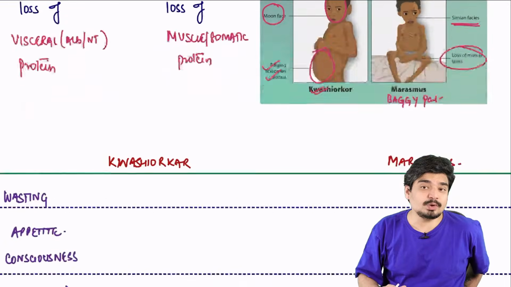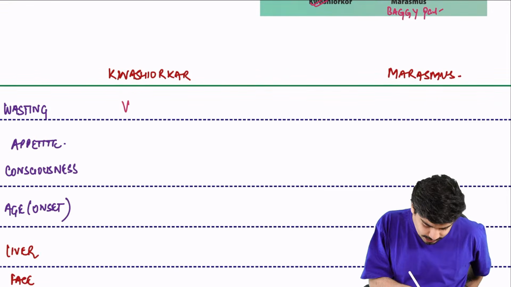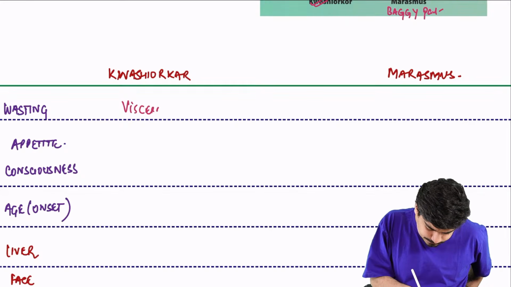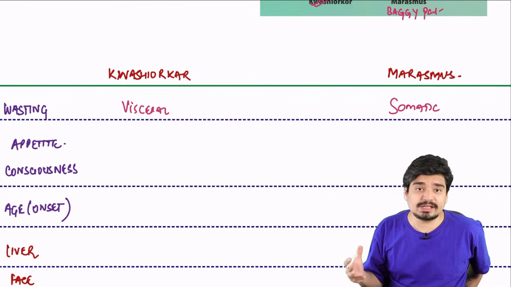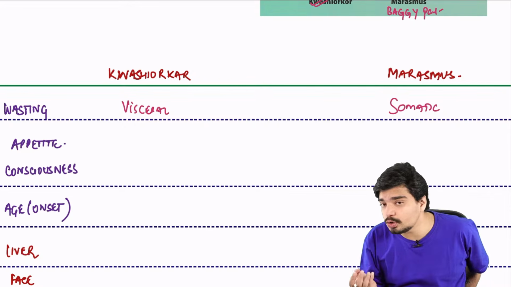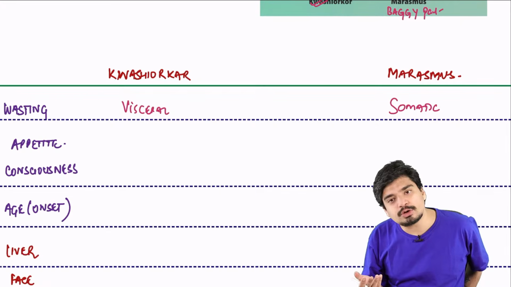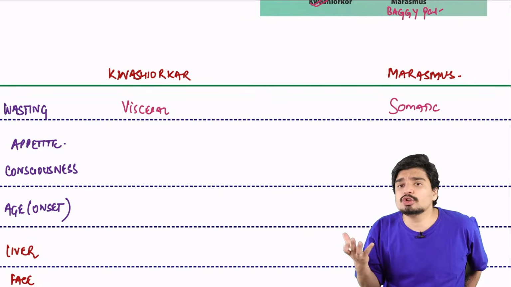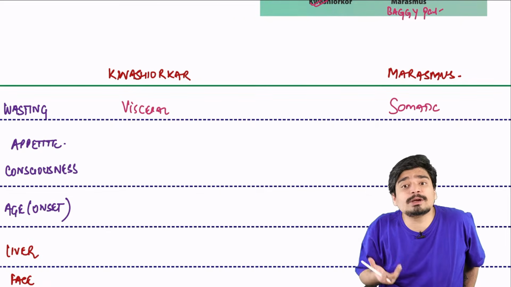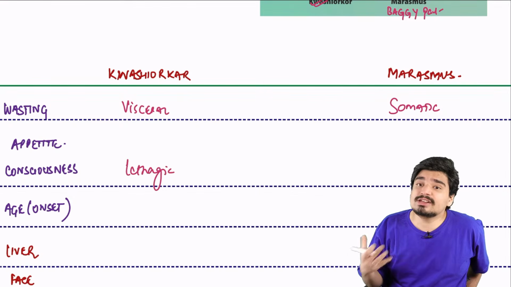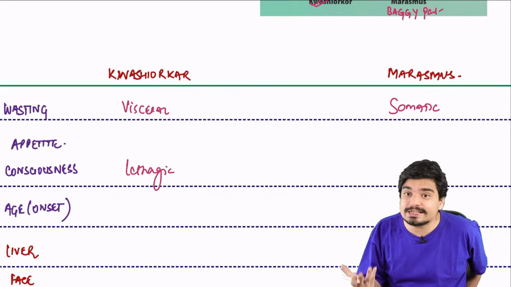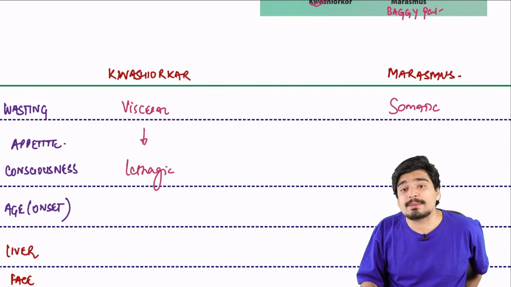So what are the differences between Kwashiorkor and Marasmus? In Kwashiorkor, there is visceral protein wasting. Here there is somatic or muscle protein wasting. Because you lose your neurotransmitters and your enzymes, if you don't have your enzymes, you don't have neurotransmitters. If you don't have any neurotransmitters, you'll become lethargic. So the Kwashiorkor child is lethargic. And obviously if he's lethargic, his appetite will be reduced. He won't eat anything. So appetite is lost, appetite is reduced.